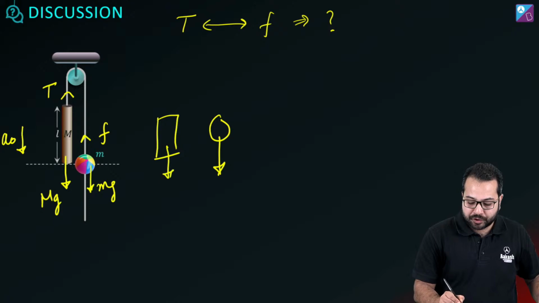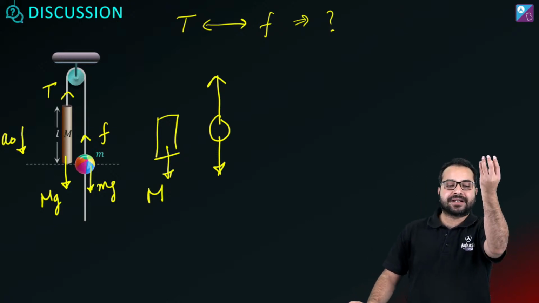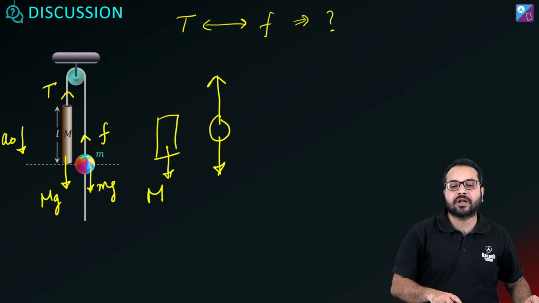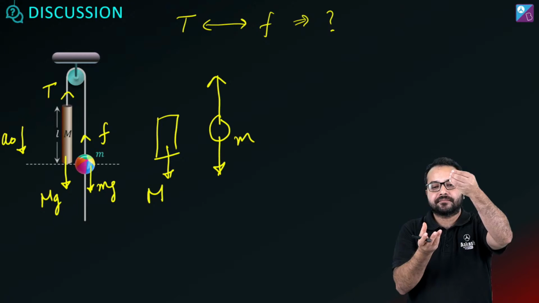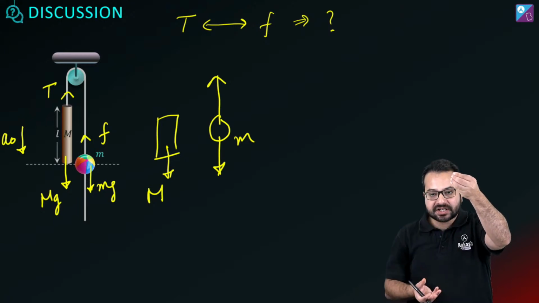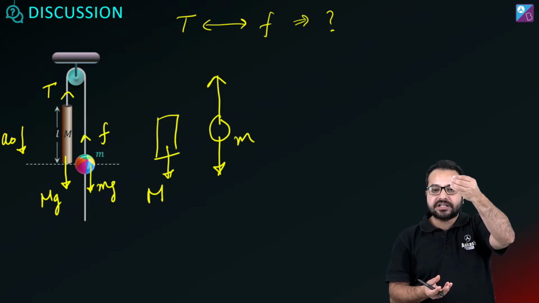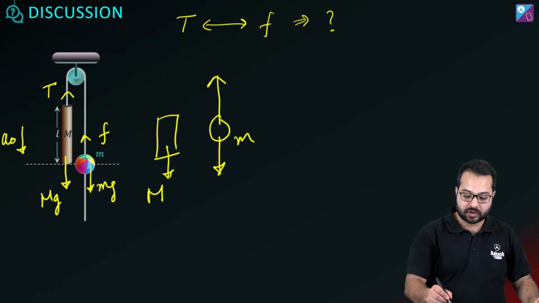Capital M is going to move down. So how will the thread move? Suppose capital M is moving down, then the thread will move up, and small m will move down. So relative to the thread, where is small m going? It is going down. So which way will the force on it act? It will act upwards. All right.